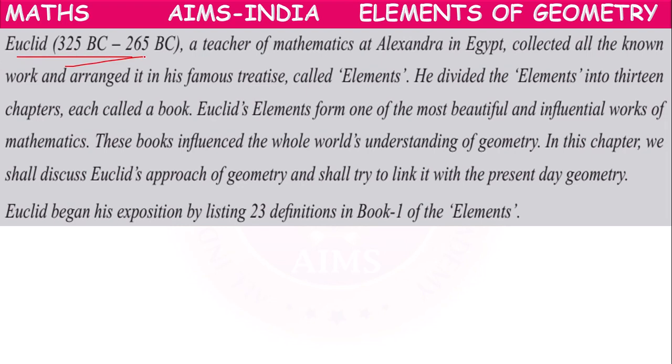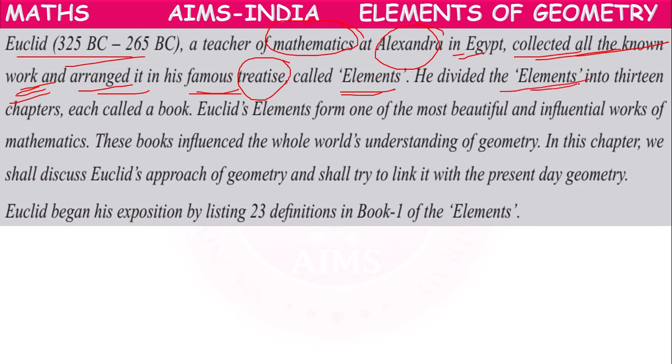Euclid was a teacher of mathematics at Alexandria in Egypt. He collected all the known work, whatever information previous mathematicians had gathered, and arranged it in his famous treatise, a book called Elements. He divided Elements into 13 chapters, each called a book.